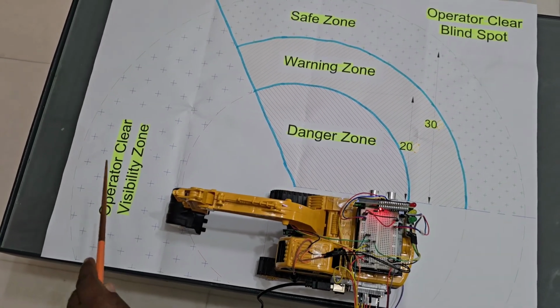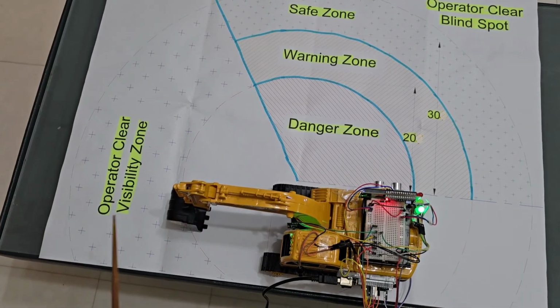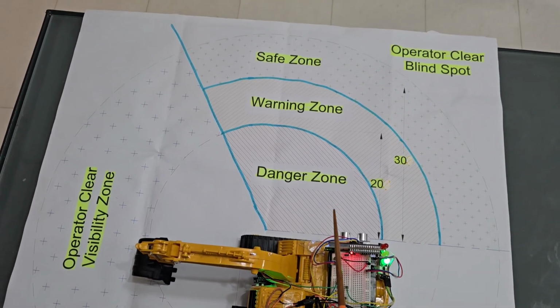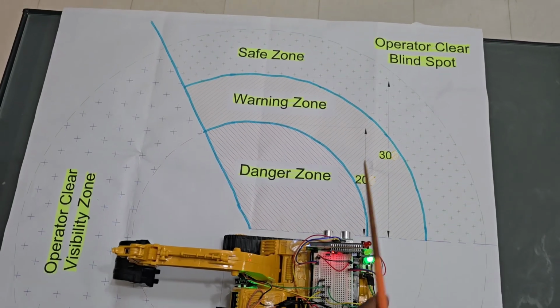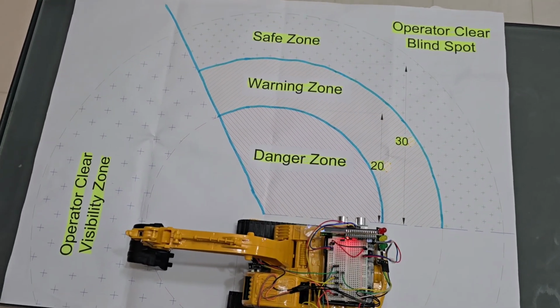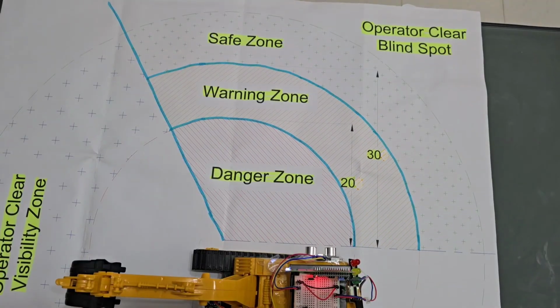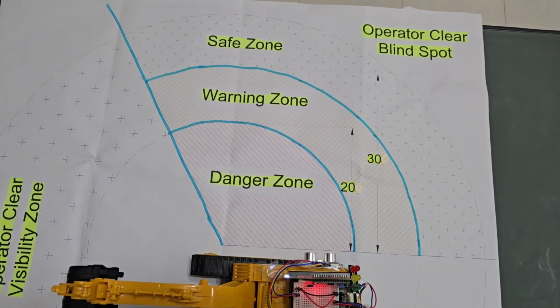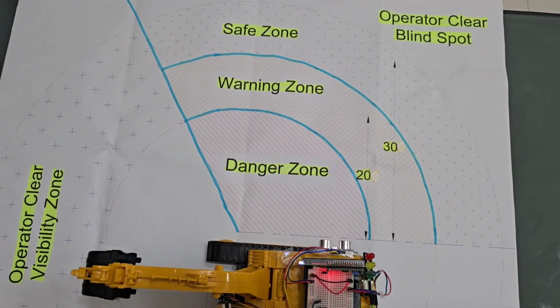From here to here the operator is able to see clearly. So here there is less risk, fewer safety issues for this area. He is able to manage. But on the right side we mark the operator blind spot, right? This area is a high risk area, so during his operation it is very difficult to see this area. So in our project we are focusing on the operator blind spot and providing the proximity alert system for this area.